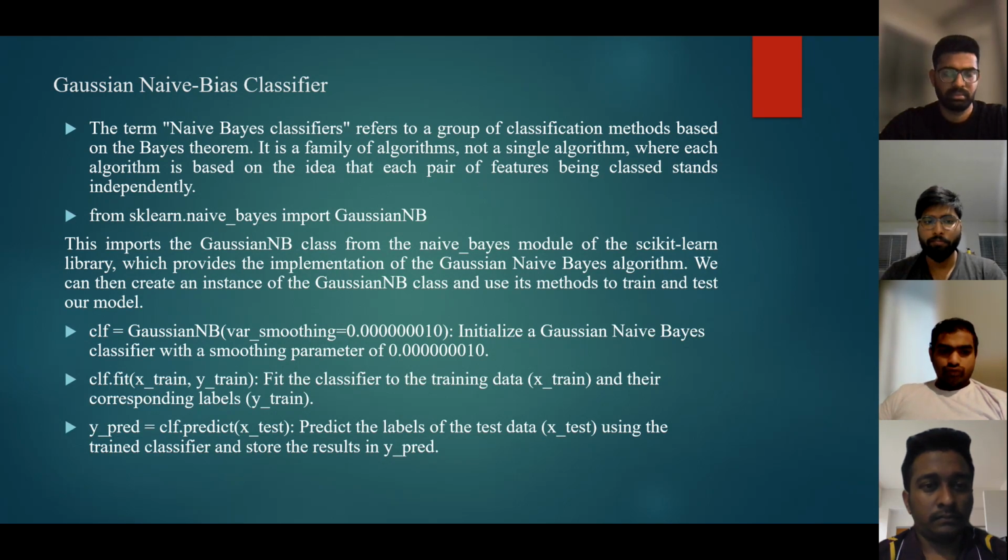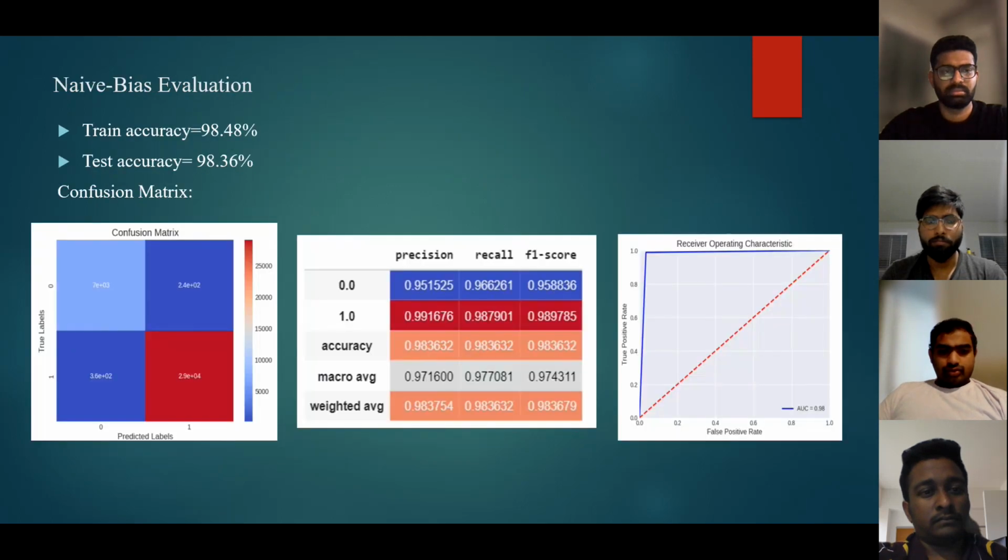After creating an instance of the GaussianNB class and initializing it with the desired smoothing parameters, the fit method can be used to train the classifier on the training data and their corresponding labels. Once the classifier is trained, the predict method can be used to predict the labels of new data. In this case, the test data is used with the trained classifier. Overall, the Gaussian naive Bayes algorithm is a popular and effective algorithm.